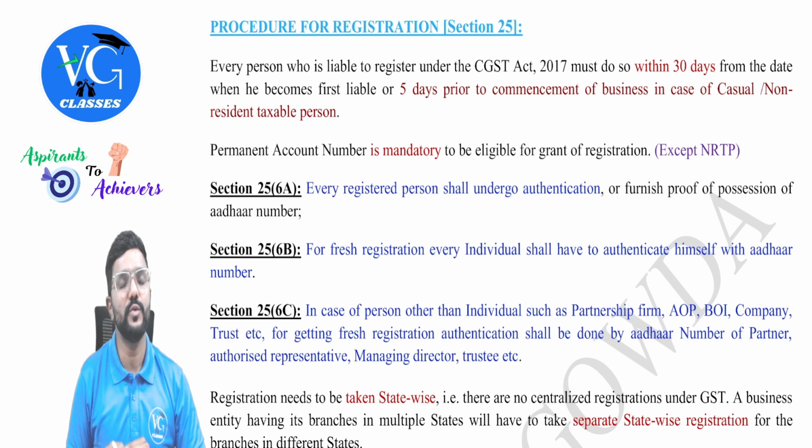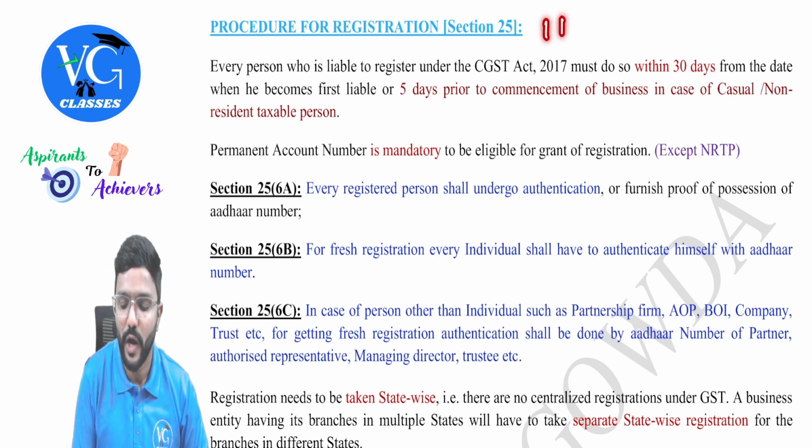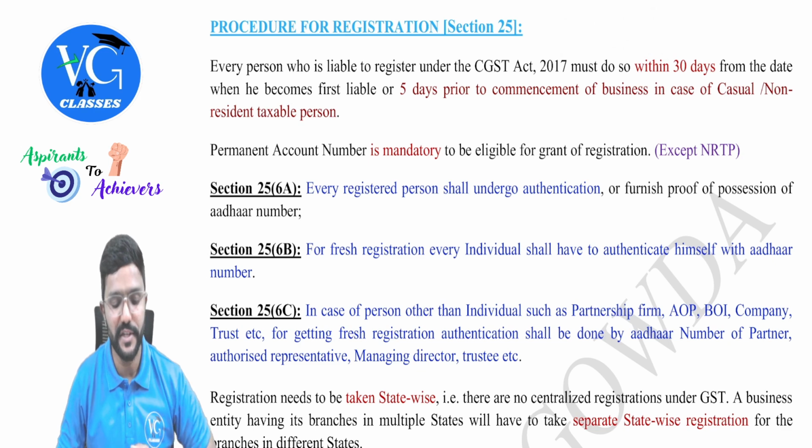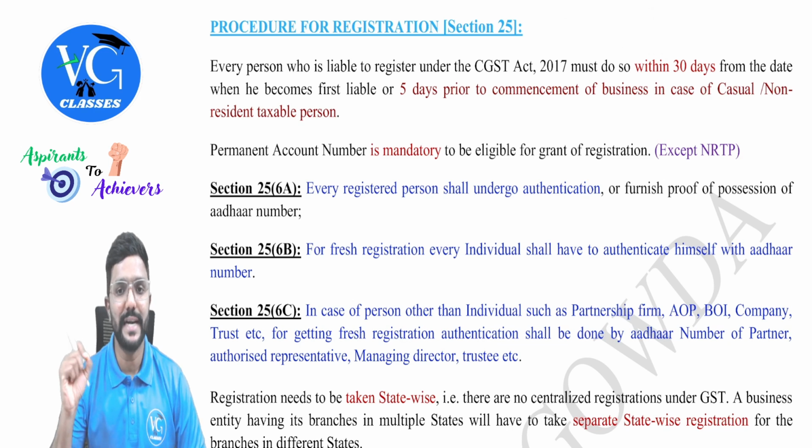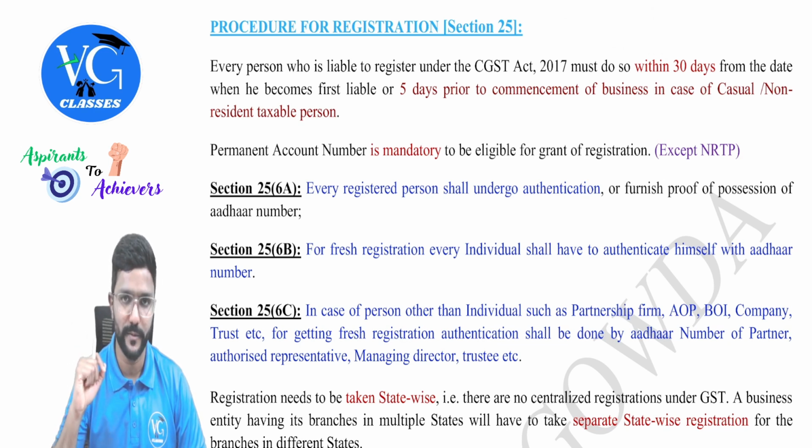So we'll move forward. Now, we have understood who should get registered. Now we will see how. So what is the procedure for registration? Every person who is liable to register under the CGST Act must do so within 30 days from when he becomes first liable. Okay.